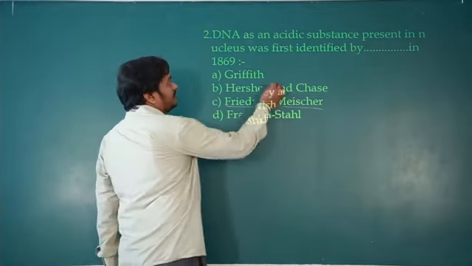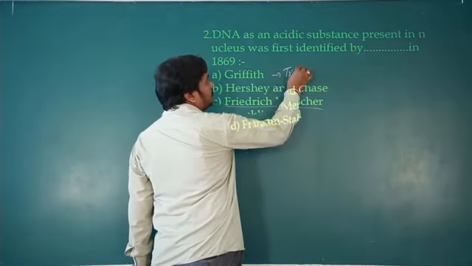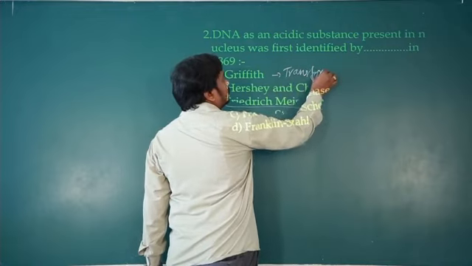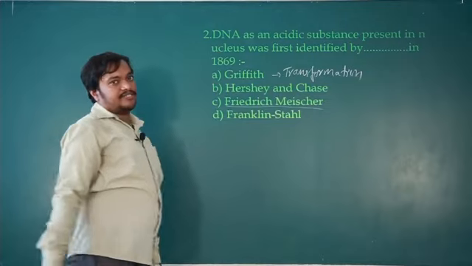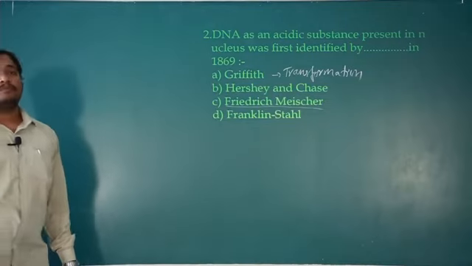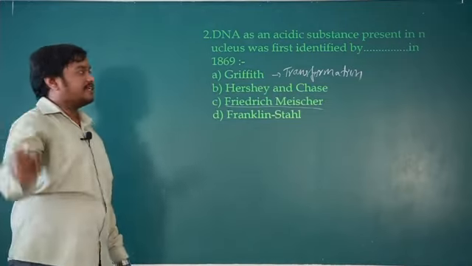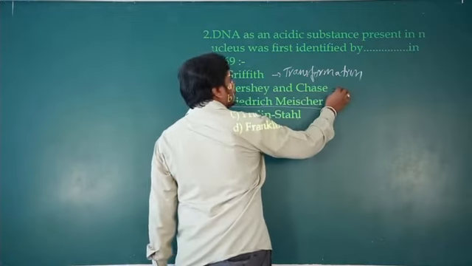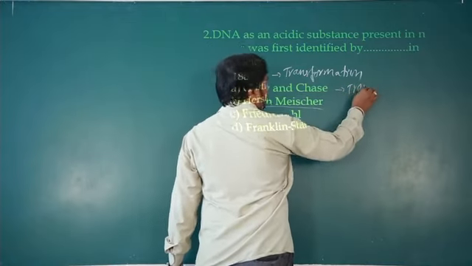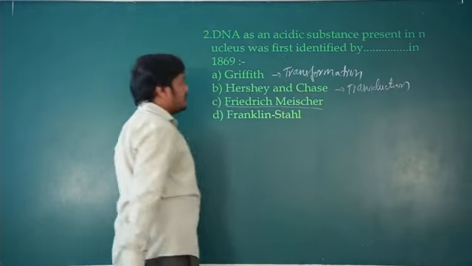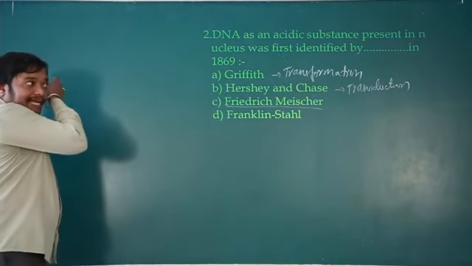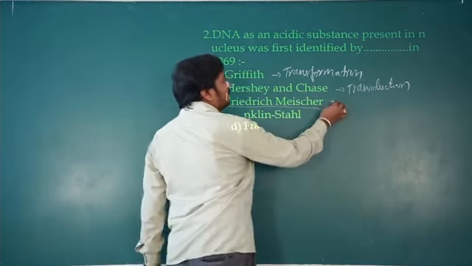Griffith is famous for transformation. Hershey and Chase: the Hershey and Chase experiment proves that DNA is the genetic material, by the transduction method. So they proved transduction experimentally. Frederick Miescher, the term nuclein.